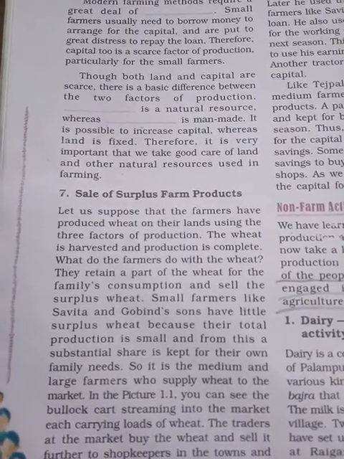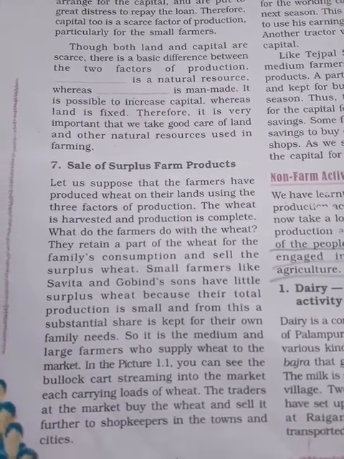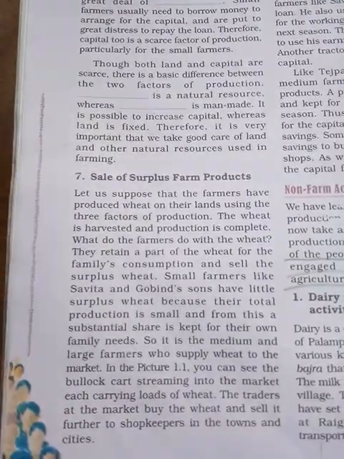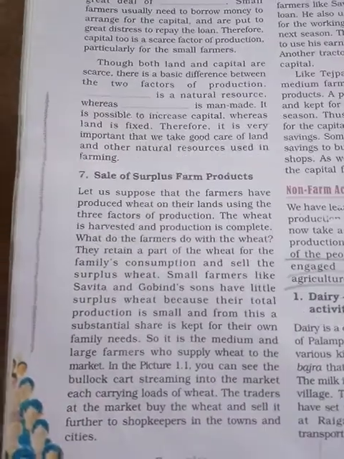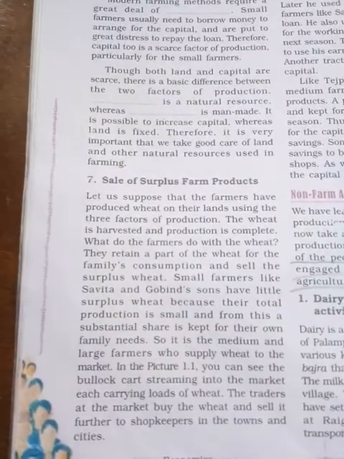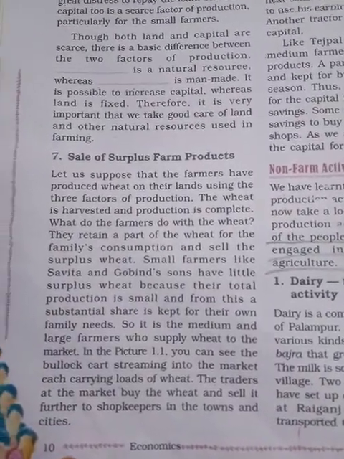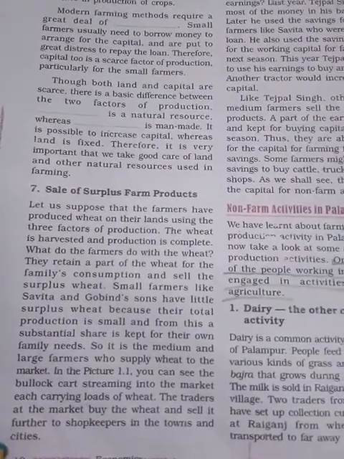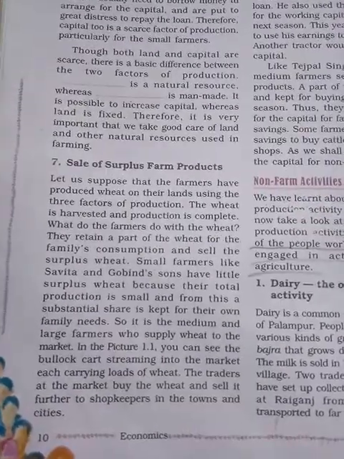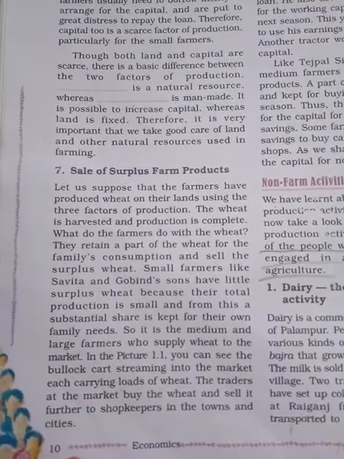And what is the condition of the small farmer? Small farmers like Savita and Govind's son have little surplus, as their total production is small, and from which they sustain and keep for their own family needs. So the landless or small land farmers are facing a big problem. That means they don't even get sufficient product for their family.